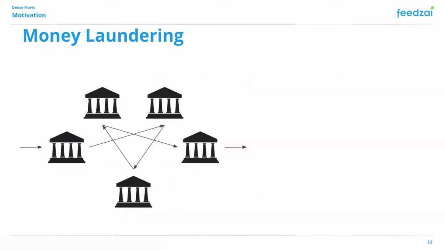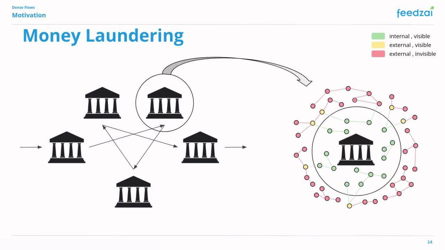Again, during this stage, the money launderers make several transactions between several financial institutions in order to distance the money from its source. However, this activity is very difficult to detect, given that each bank has a very limited view of the entire financial system. Instead of being able to see the complete graph of transactions, each bank can only monitor transactions that involve at least one of its internal accounts. The money launderers take advantage of this limited view by repeatedly jumping between different banks, such that each of them has as little information as possible.